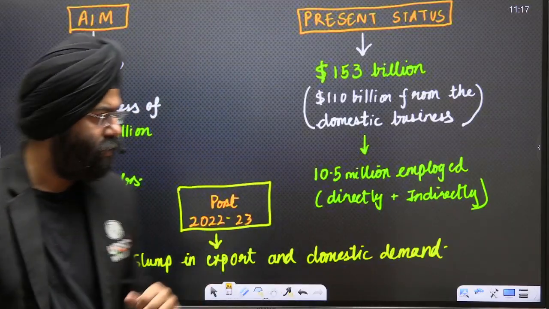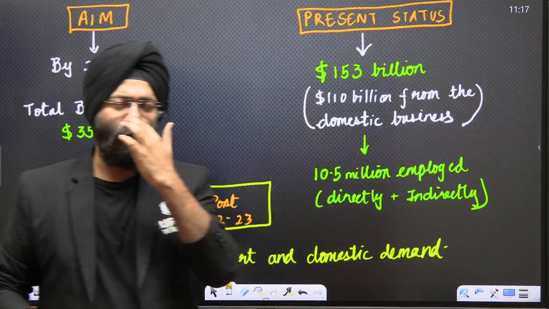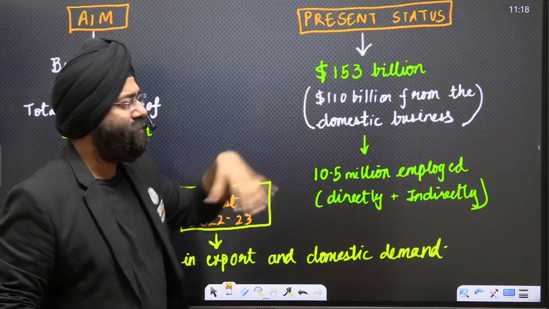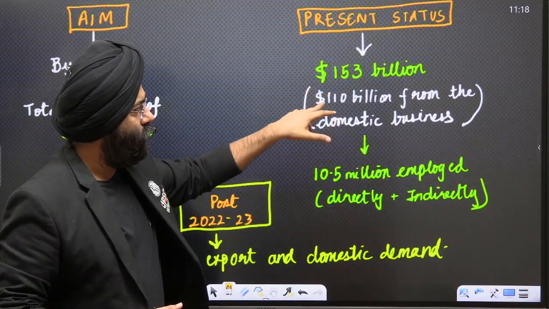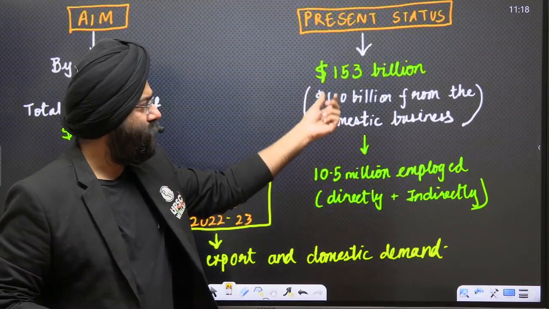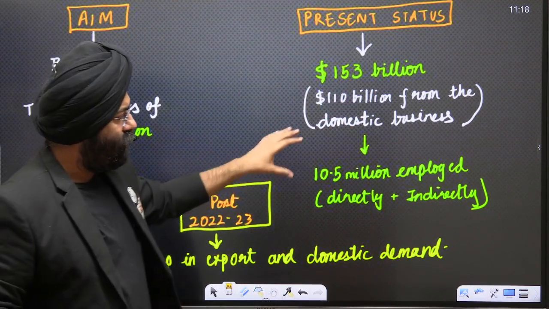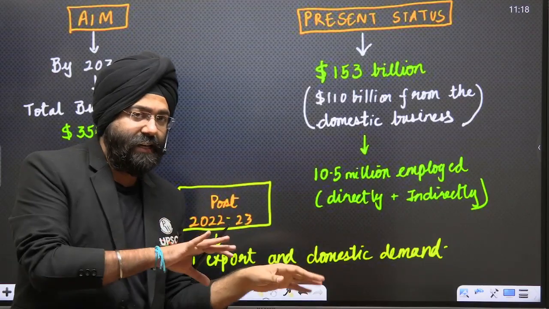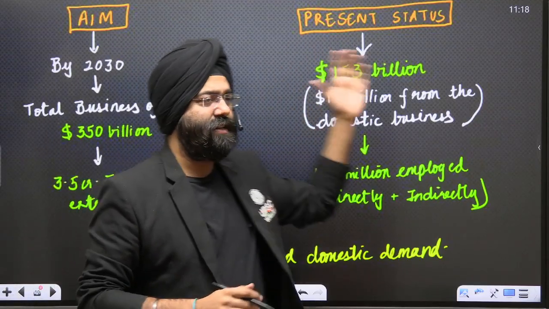Right now, when I'm talking with respect to the present status, what is the present status of the textile industry? We'll be realizing that $153 billion of business is going on. Out of 153, 110 billion is from the domestic business. That means the remaining part, close to 43 billion, is with respect to the export that we basically do. Currently, there is an employment of 10.5 million people who are employed directly and indirectly through various interlinkages. Now, this is the present status.